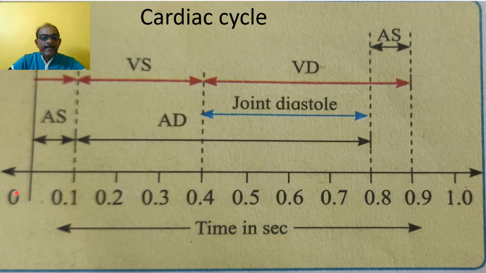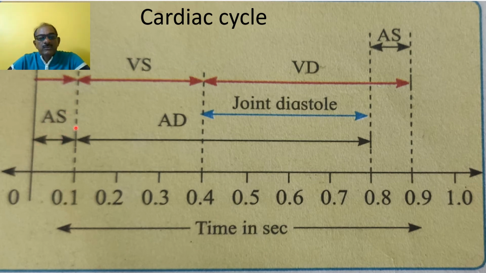So in this way, one heartbeat always runs in 0.8 seconds. In between this 0.8 seconds, this contraction and relaxation occurs. So firstly, there is the auricular systole. During auricular systole, it runs for 0.1 second. It lasts for 0.1 second. Auricular contraction.